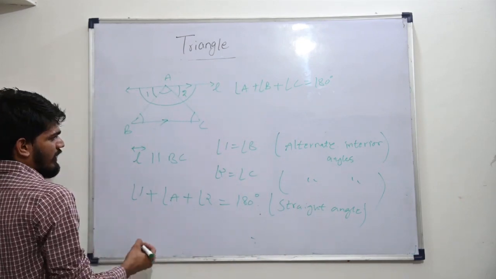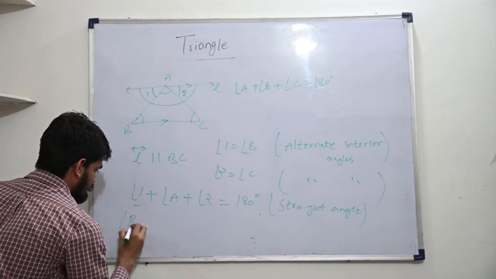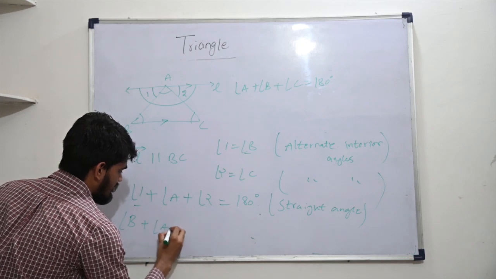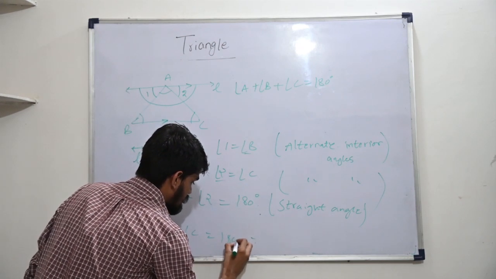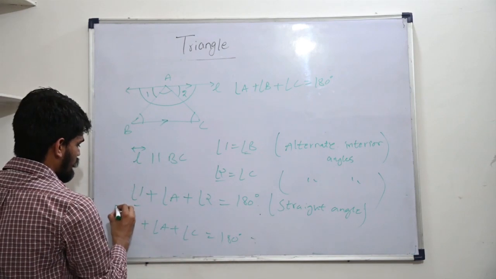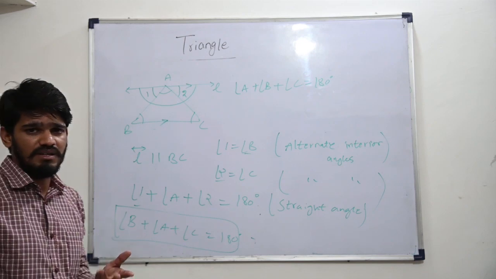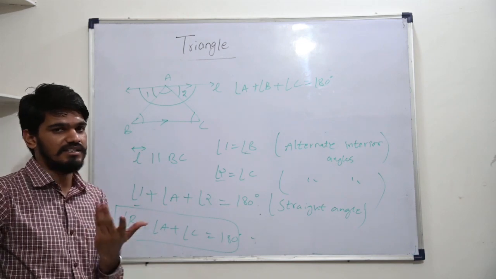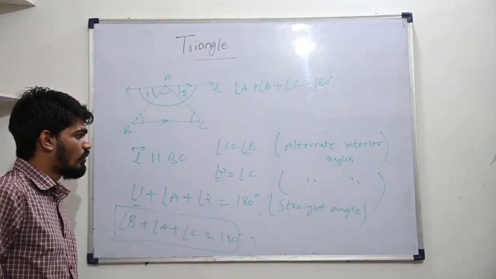In this case, if I replace angle 1 with B, A stays as it is, and angle 2 with C, that's what I had to prove. The order may be different, angle B plus A plus C or angle A plus B plus C, that's the same thing. So the sum of all three internal angles of a triangle is equal to 180 degrees.